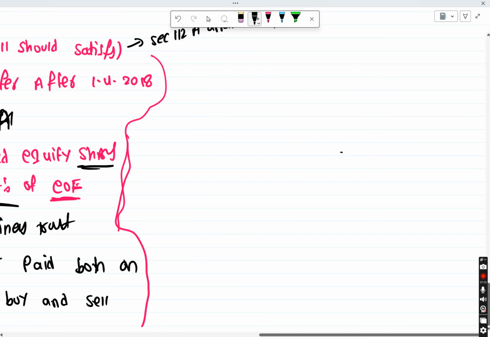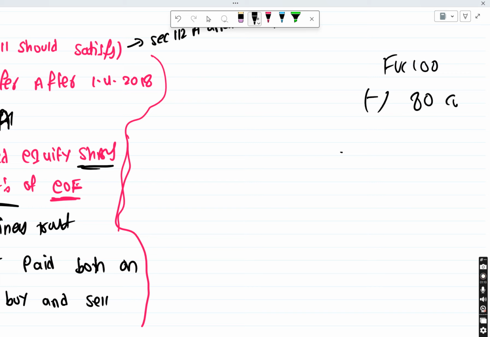Obviously, how can we find out the capital gains? We already discussed the format. I sold it for, let's say, 100 rupees, I'll call it full value of consideration, and I have bought this for 80. This is nothing but cost of acquisition. My remaining 20 rupees is capital gains. That's all. The entire chapter revolves around these two terms: what exactly is cost of acquisition and what exactly is full value of consideration. Keep on changing it. So here we will be focusing on cost of acquisition.